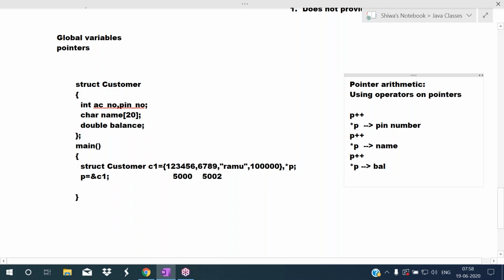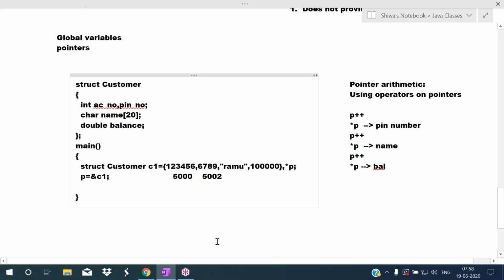So see, a bank must provide security for the data of the customers. But if the bank application is developed in a procedure oriented programming language like C, the pointers concept is there in C language. If they know the address of the account number, they can access the pin number, that is very sensitive data, and they can know the name, and they can know the account balance also.